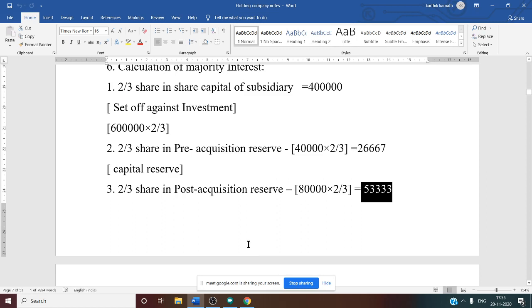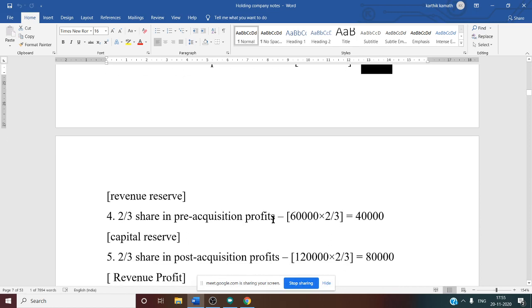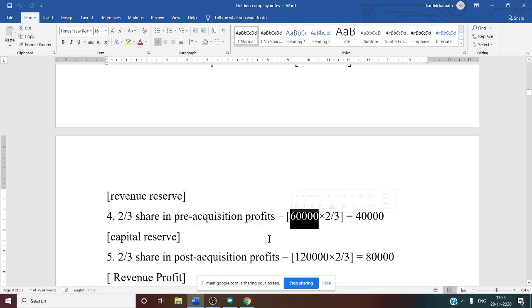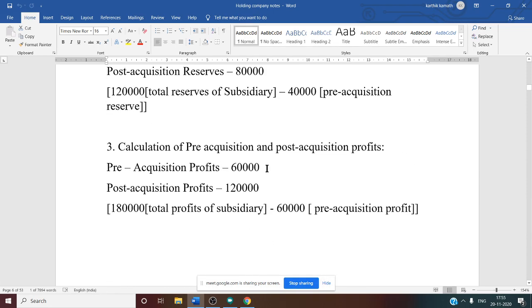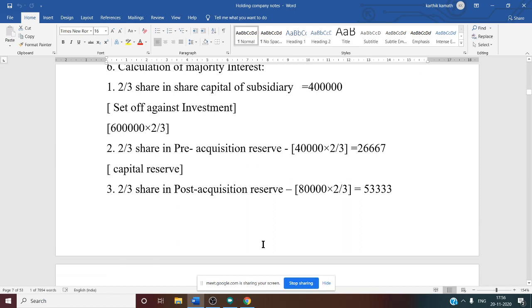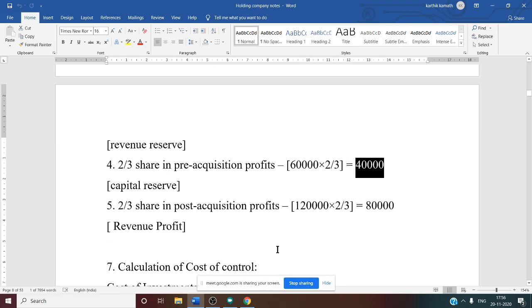After this, we want one more thing, pre-acquisition profit, also 2 by 3 share. Pre-acquisition profit we know is 60,000. This we calculated from undistributed profit, and we can see it in the working note. For post-acquisition profit, the 1,20,000 amount we need to take, then multiply with the respective shares. So 60,000 into 2 by 3 pre-acquisition profit, the answer is 40,000. And 2 by 3 share in post-acquisition profit, that is 1,20,000, you will get 80,000.